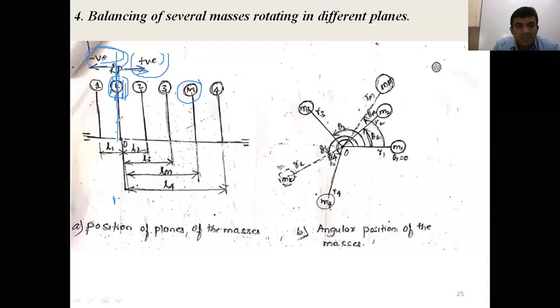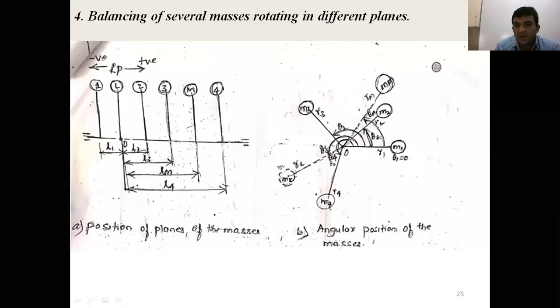Similarly, the second plane with respect to the reference plane is at distance L2, the third is at L3, and likewise LM and L4. These are the plane positions of the masses. The remaining things are the same: M1, M2, M3, M4 are the four disturbing masses rotating at radii R1, R2, R3, R4.